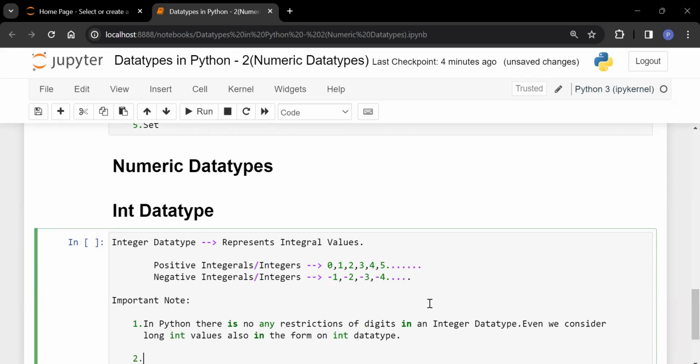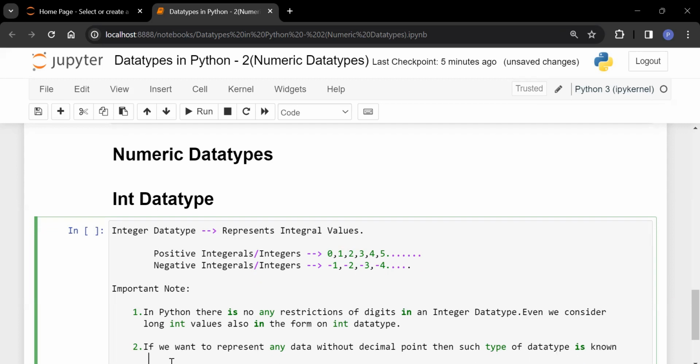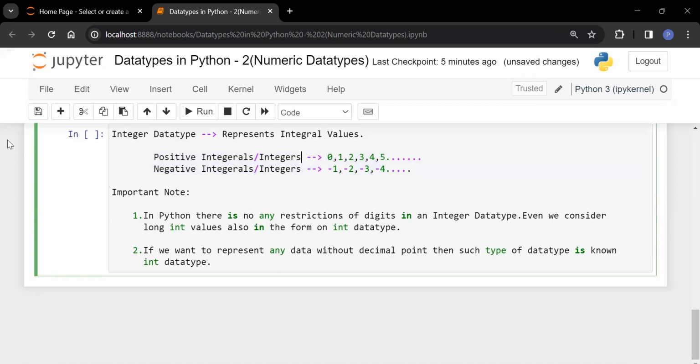Second point: if I want to tell what is integer data type in simple or layman words, we can say, if we want to represent any data without a decimal point, then such type of data type is known as int data type. So what is int data type? If you are representing any data without decimal, then it is your int data type. It may be positive, it may be negative. Both things are fine. Let me take a few examples.